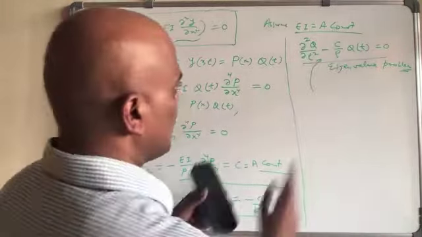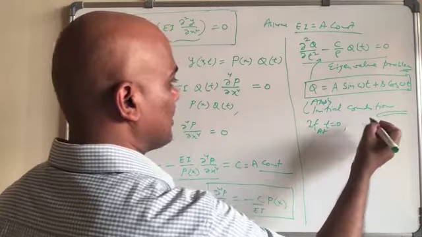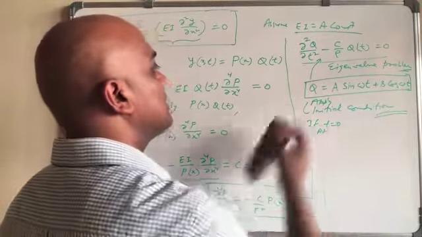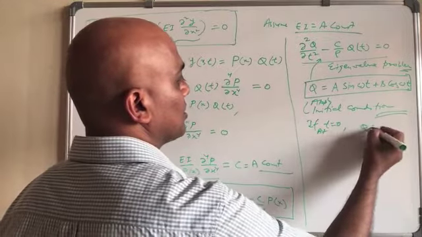So if at t equal to 0 everything is 0, for example, at t equal to 0, y is equal to 0. Y equal to 0 means basically you are saying Q is equal to 0.